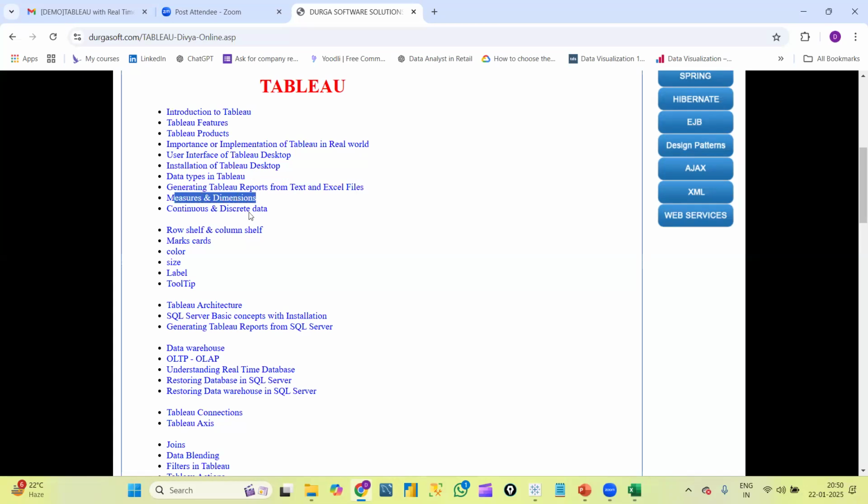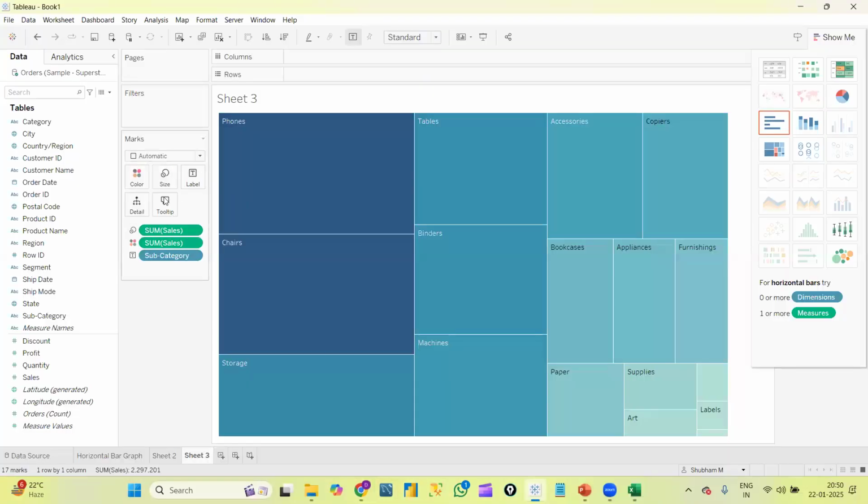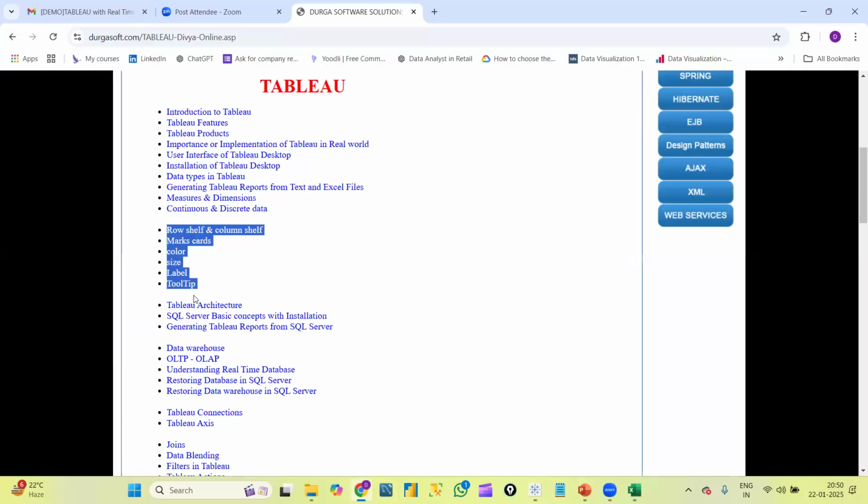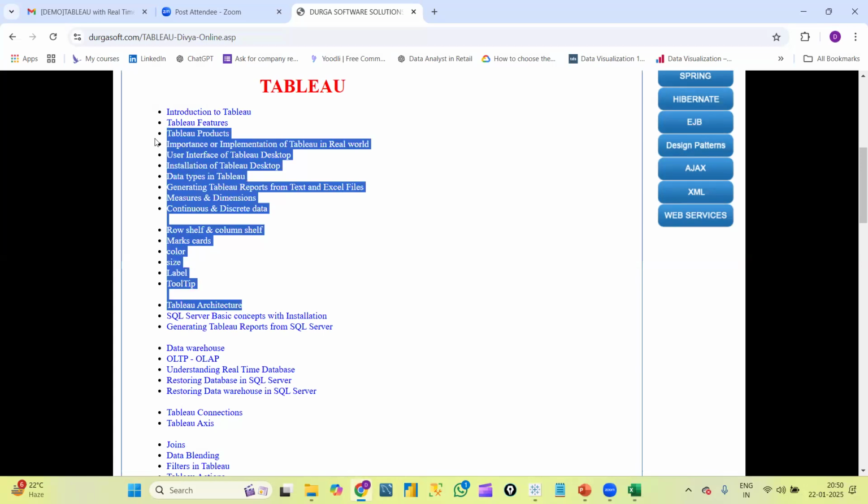What are measures and what are dimensions? What is continuous and discrete data? We have something called continuous data and discrete data. However, I explained the difference between dimension and measure. Going forward, we will see what continuous data and discrete data are. Next, these are all the options available in the graph itself, right? Just now we saw in this marks card, we have all these options. About those options I mentioned here. Next, Tableau architecture. Okay, up to here, basics of Tableau only.